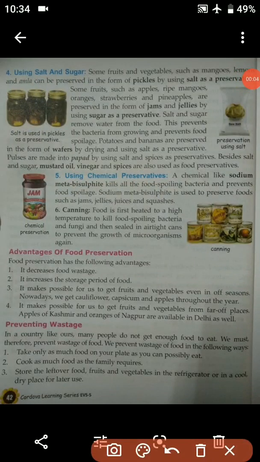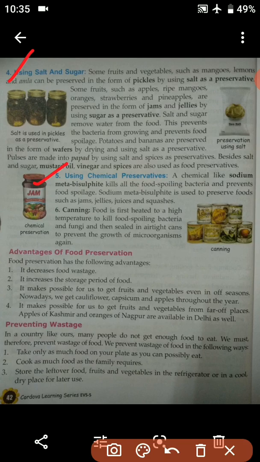So students, I'm back with the same chapter which we have completed half yesterday in our live streaming class. Till number 4 we have completed yesterday using salt and sugar. So today I'm going to start with point number 5, that is using chemical preservatives.